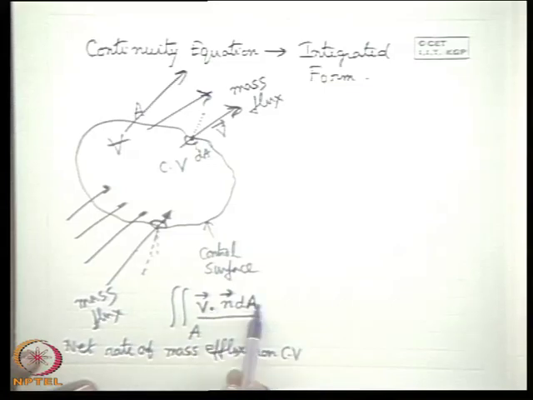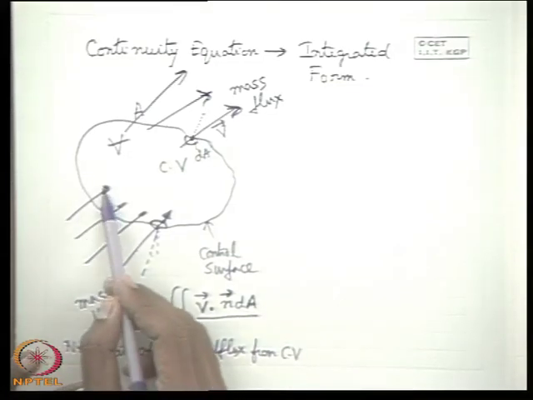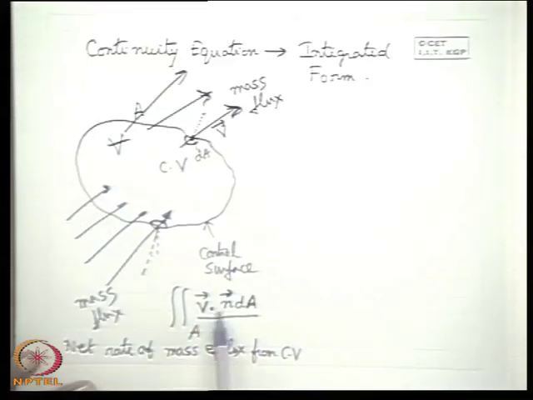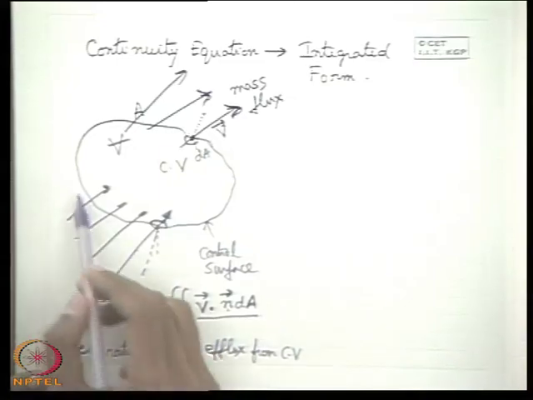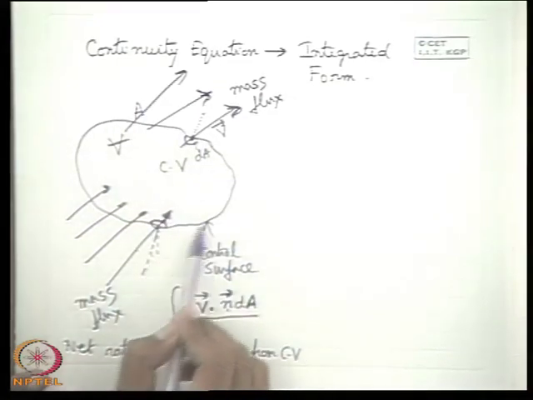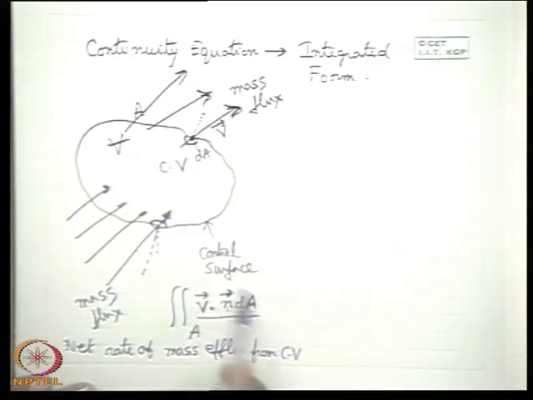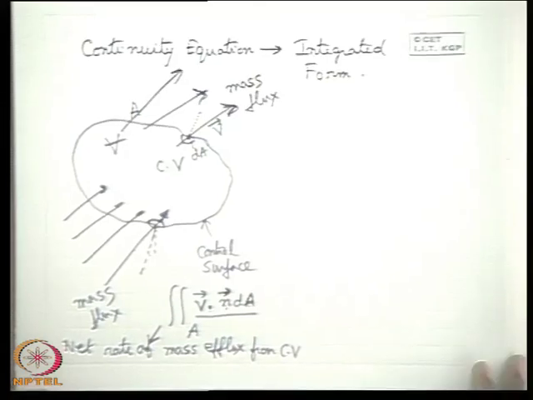That means if we integrate this over the entire surface area, depending upon the mutual direction of the velocity vector and this vector, the net efflux will be determined like that. That means efflux minus influx, which will be taken care of by the entire surface in this way. So mathematically one can tell that V dot n dA, where n is a unit vector as I have defined, is the net rate of mass efflux from the control volume.